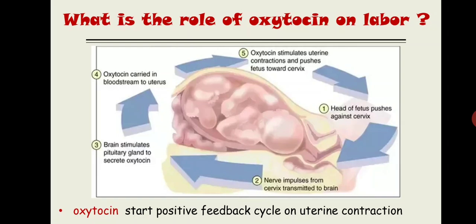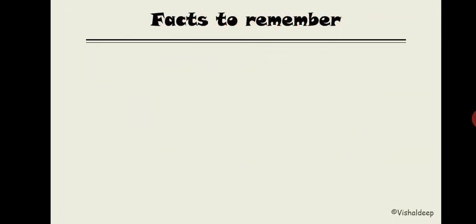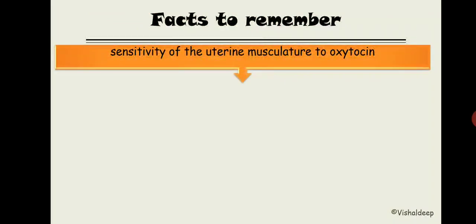Now this is all about our today's lecture. There are certain facts that you need to remember. It is given in the recent edition of Guyton: the sensitivity of the uterine musculature to oxytocin. See, the uterine musculature is not sensitive in the same fashion in a non-pregnant lady and a pregnant lady.